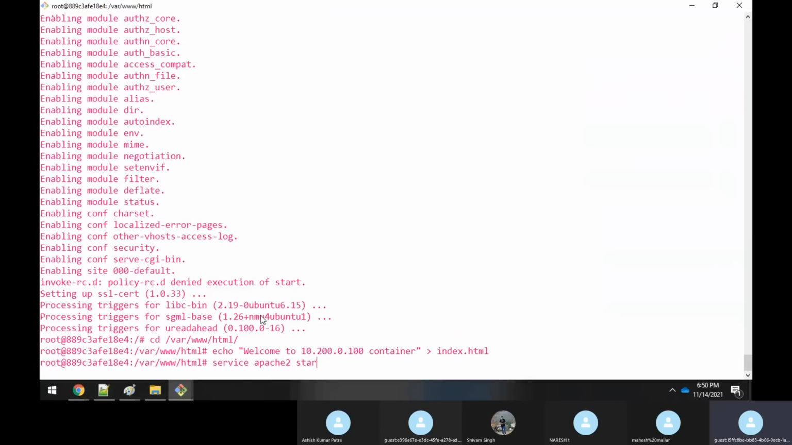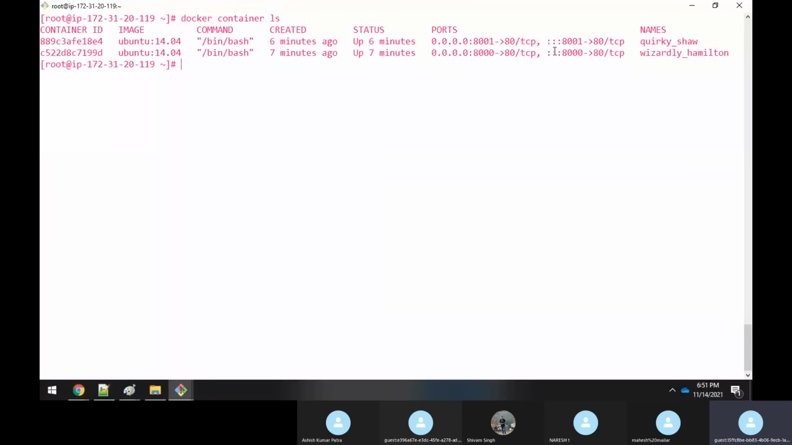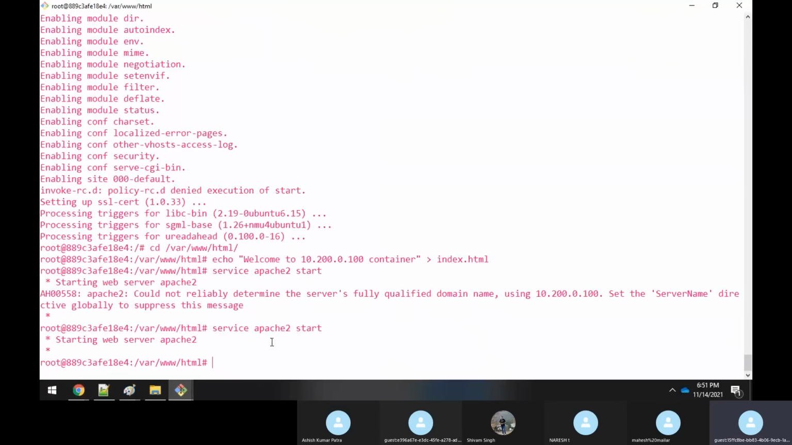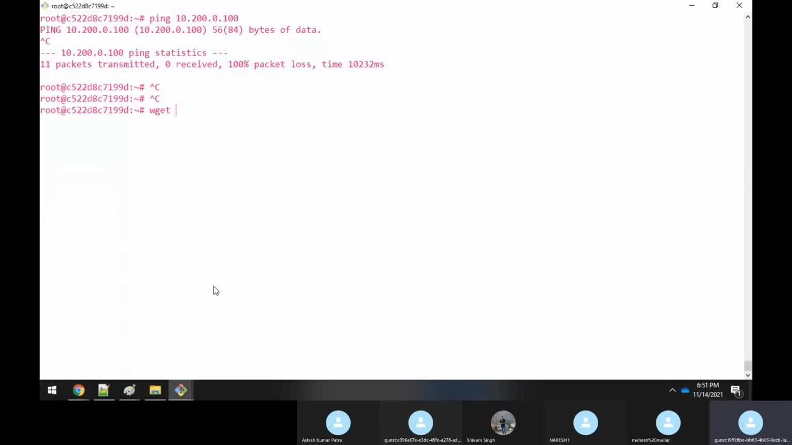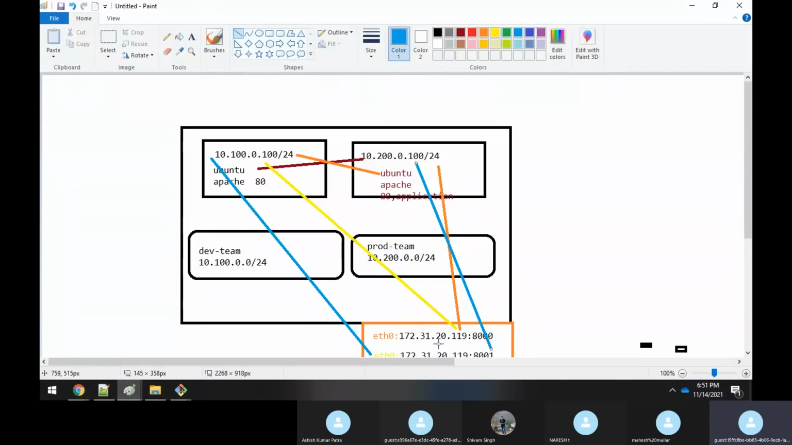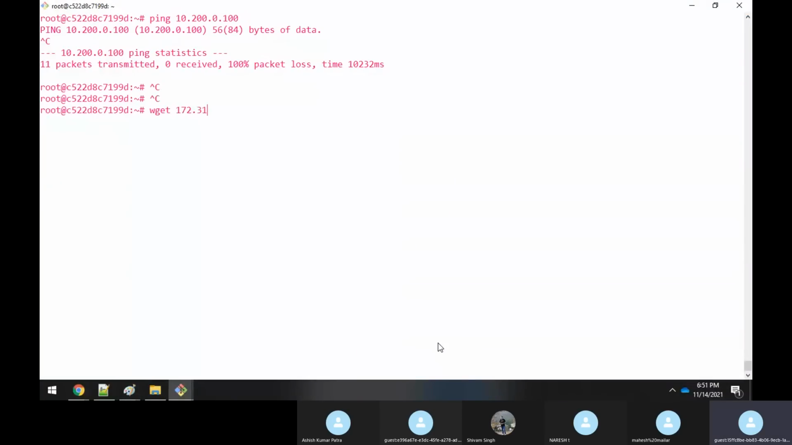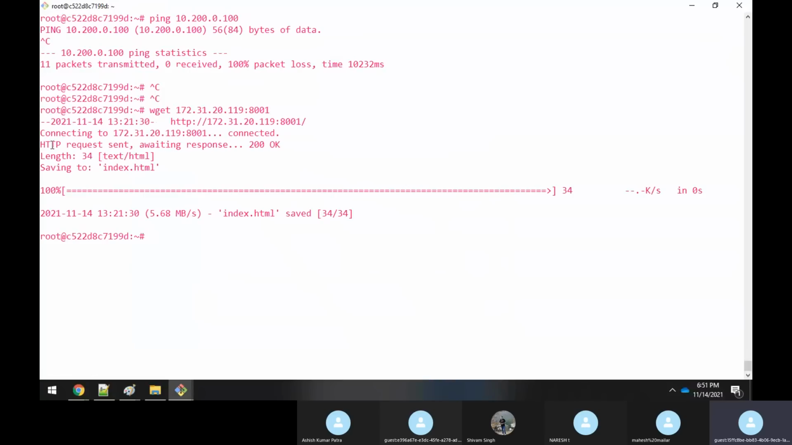We enable the port mapping here, right? So if you do docker container ls, you already did the port mapping for 8001. So it means that on this machine there is a container running which has been port mapped to 8001. Now you come here and do a wget to your host IP address, ETH0, 172.31.20.119, and here you give 8001. You are able to communicate. The HTTP request is sent, awaiting, it is 200.